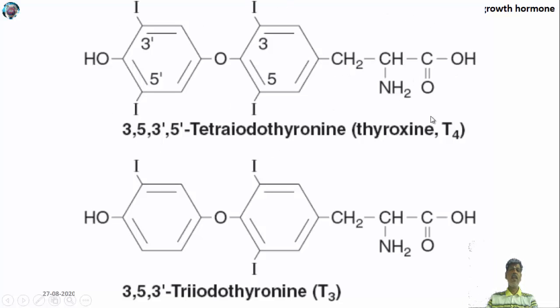So this is known as tetraiodothyronine. If you remove one iodine, then it becomes triiodothyronine, which is T3. So this is the structure of T4 and T3. These are produced from two tyrosine molecules. From the two tyrosine molecules, you produce either T4, T3 or RT3. But the biologically active form of thyroid hormone is tetraiodothyronine.